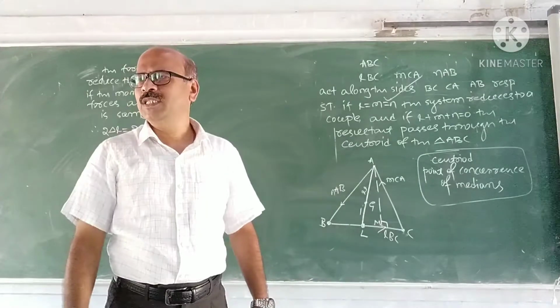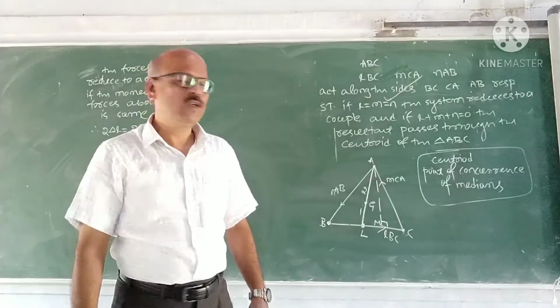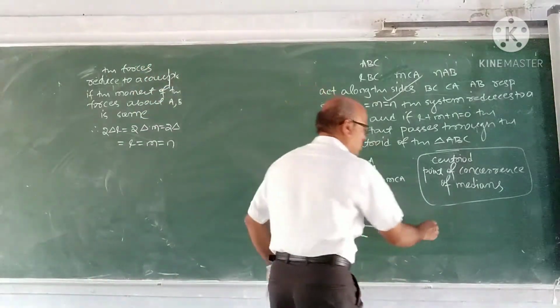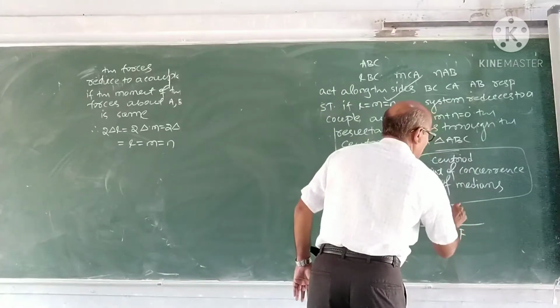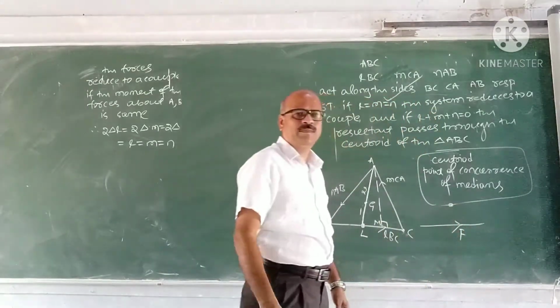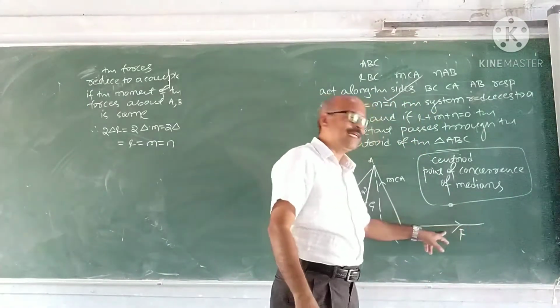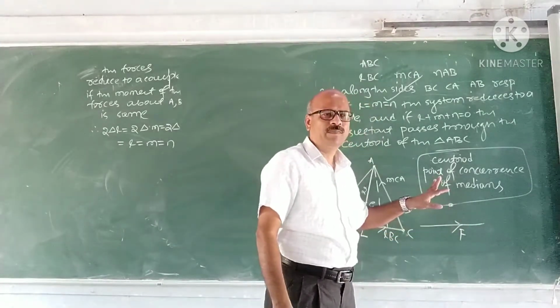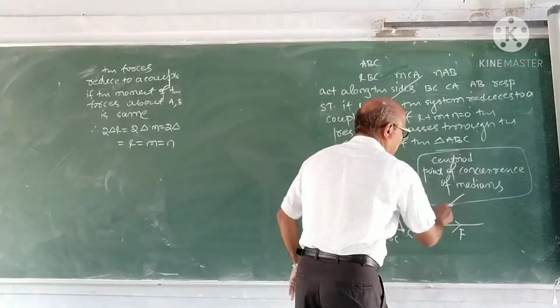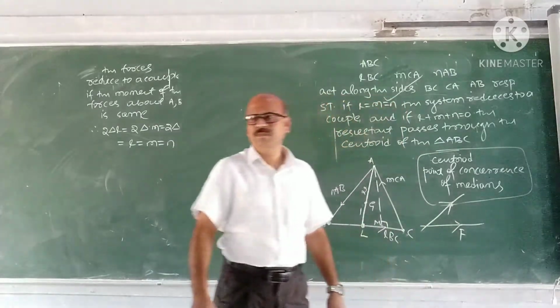Why does the moment of the resultant become 0? You know that in two cases the moment of a force becomes 0. Suppose this is F. If you take the moment about this point, if F itself is 0, the moment becomes 0. Or if F passes through this point, the moment becomes 0.